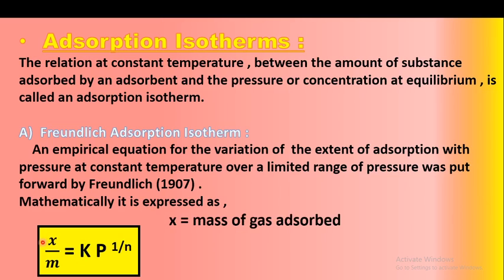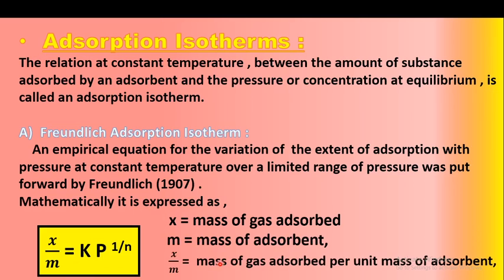So what is the x? So x is the mass of gas adsorbed, means the gas which is adsorbed on the surface of adsorbent, that quantity is called x, that is the mass of gas adsorbed. What is m? m is the mass of adsorbent. What is x upon m? Therefore x upon m is the ratio of mass of gas adsorbed per unit mass of adsorbent. Next is the P. What is the P? P is the equilibrium pressure, and this k and n are the constants.